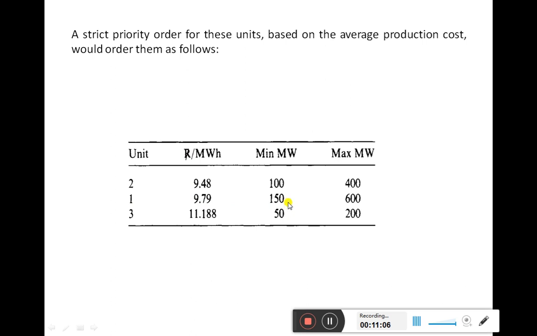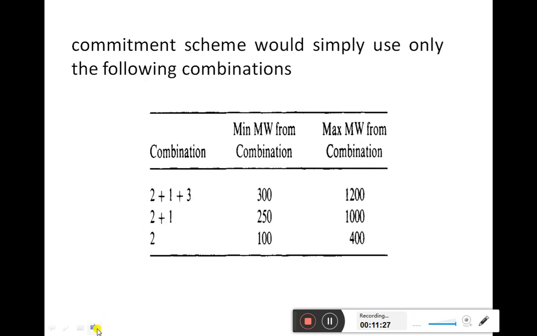We will go on loading generator number 1 unless its maximum generating capacity is reached. Once the maximum generating capacity of generator number 1 is also reached, only then will we put on generator number 3. So like this we will select the generators here.